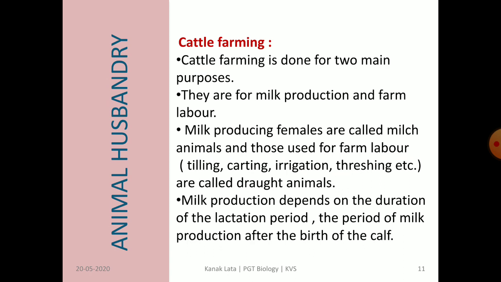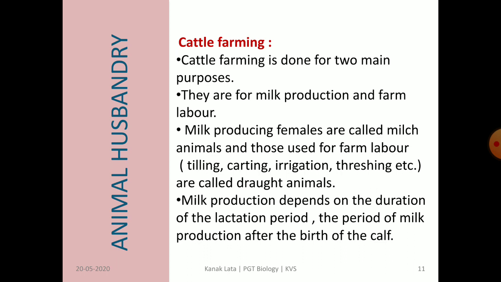In animal farming, first is cattle farming. Cattle farming is done mainly for two purposes, that is for milk production and for farm labor. Milk producing females of cattle are called milch animals. What are they called? They are called milch animals. And farm labor animals are called draught animals. Draught animals are used for tilling, that is plowing, carting, irrigation, threshing, etc.